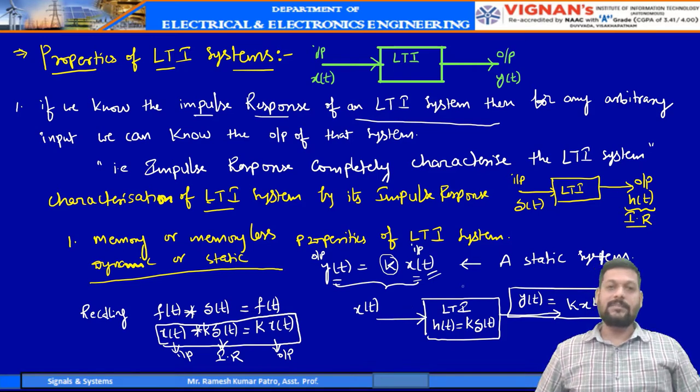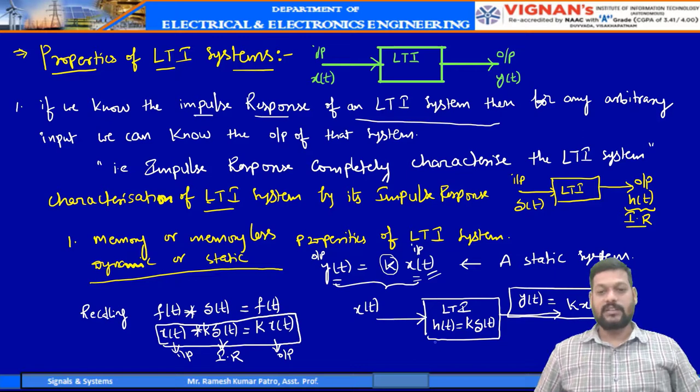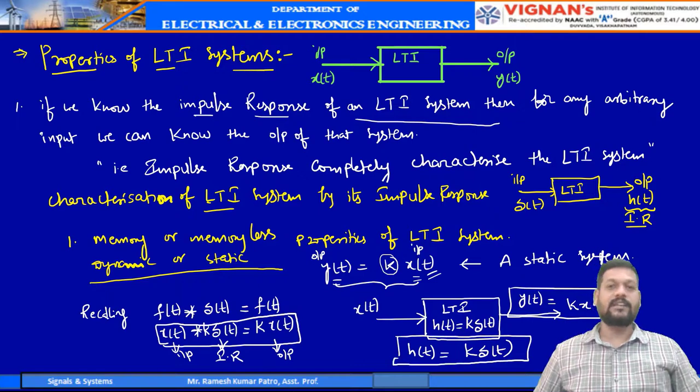So a system is said to be a static system if and only if the impulse response h of t must be an impulse signal. Okay, so that is the condition to define an LTI system as a static system.